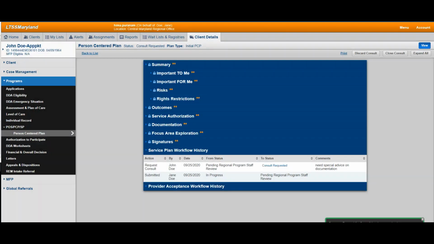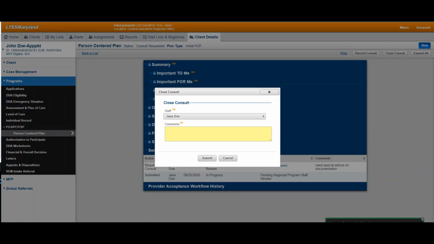The next item to discuss is the Close Consult functionality. The close consult is primarily used in cases where a discussion took place with the staff externally and information that you requested has been provided through that medium. To do this, you would click Close Consult at the top of the screen and then select which consult you want to close.